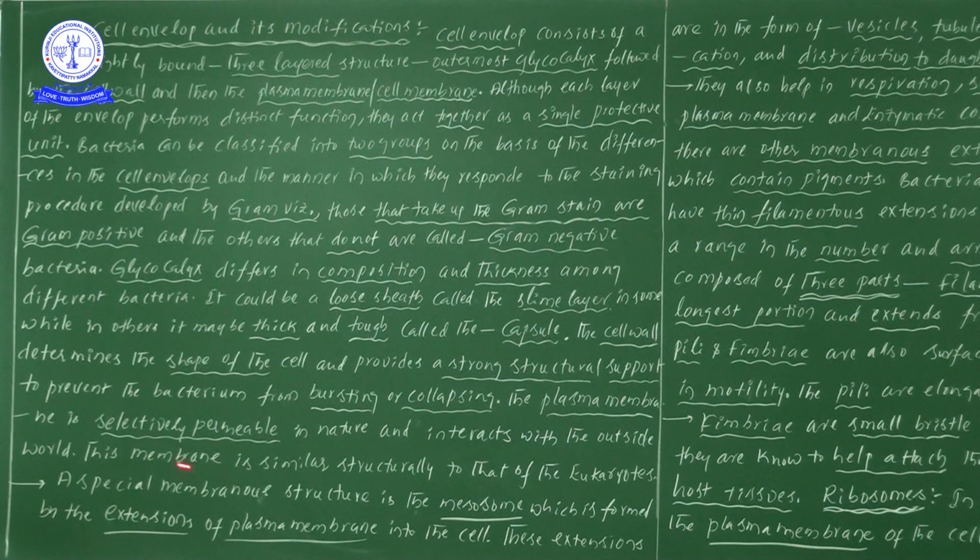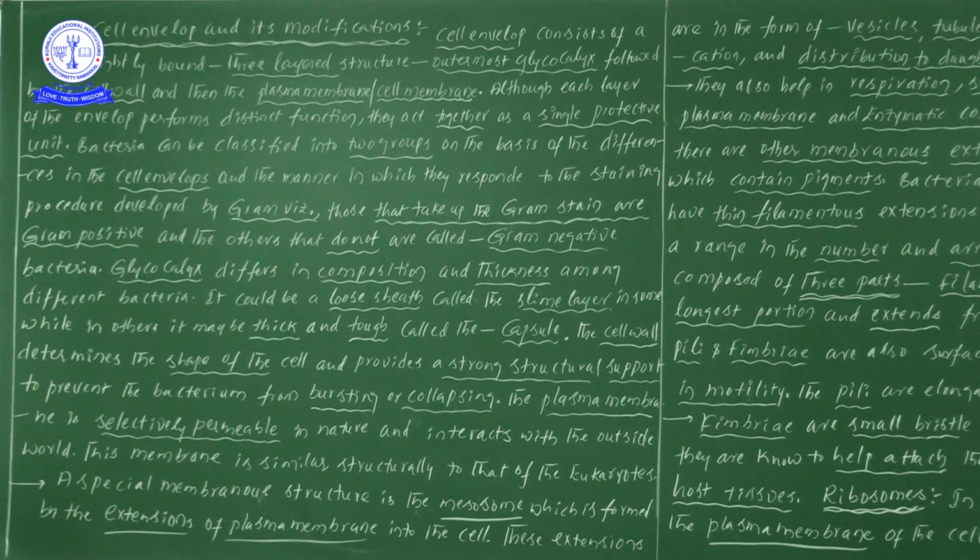Next, the plasma membrane is selectively permeable in nature and interacts with the outer world. This is an important point. Next, a special membranous structure is there which is formed by the extensions of the plasma membrane, known as the mesosome. Next, what is the use of this mesosome and what are its important points?